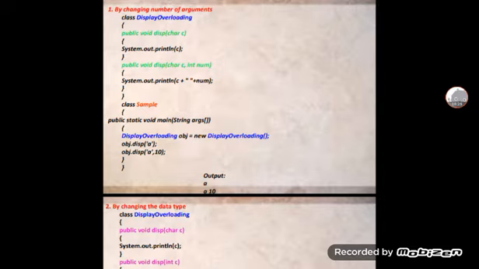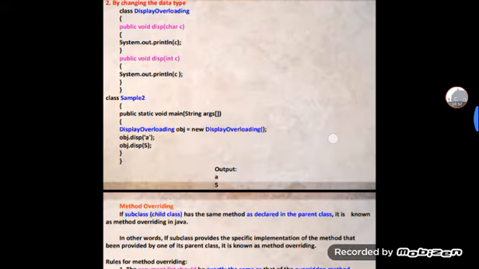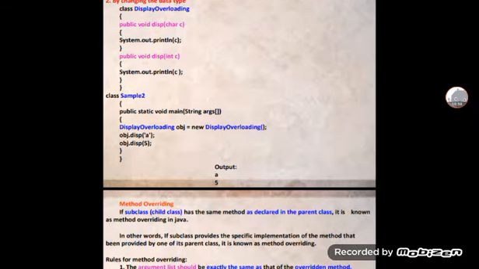Whenever you write object.disp('a') and object.disp('a', 10), the output will be a, and then a and 10. Calling object.disp of a and object.disp of a comma 10 is overloading by changing the number of arguments. And then the next one is by changing the data type, class DisplayOverloading.